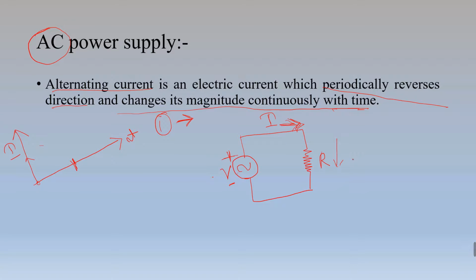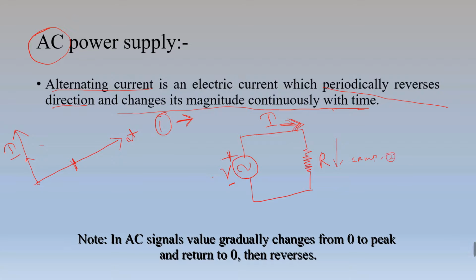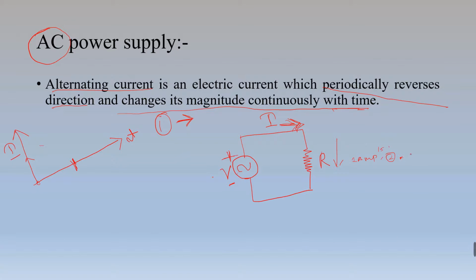Suppose at the starting, if the amount of current through this resistor or through this circuit is 1 ampere, after some time this current won't be 1 ampere, might be 2 ampere or 1.5 ampere. Then after some time it will also change to 3 ampere or any other value. That means this current value will be continuously changing. It won't be constant anymore. So when you draw the waveform, it will be something like this. Means current magnitude is continuously changing with respect to time.